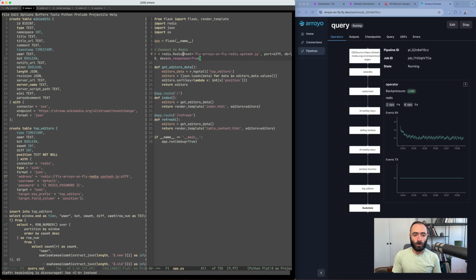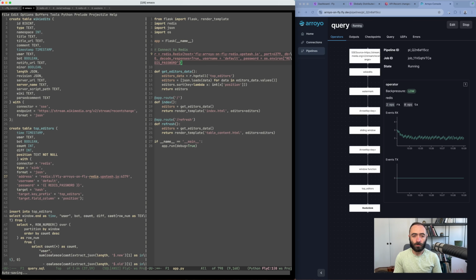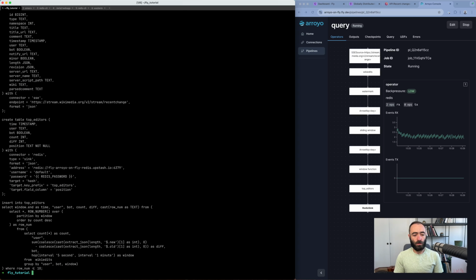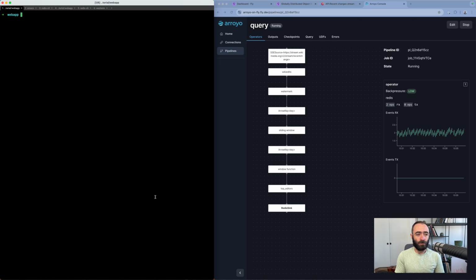And then for the username, that's just default. And then for the password, we're going to get this from our environment variable, the secret, so that we don't have to hard code it in our text. Perfect. And that's it. That's all the changes we need to make. Now we're ready to deploy our application to Fly.